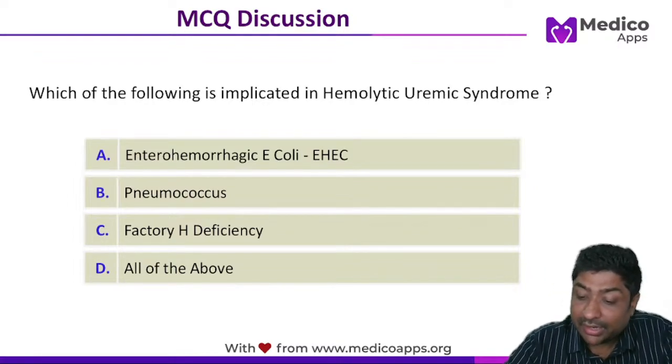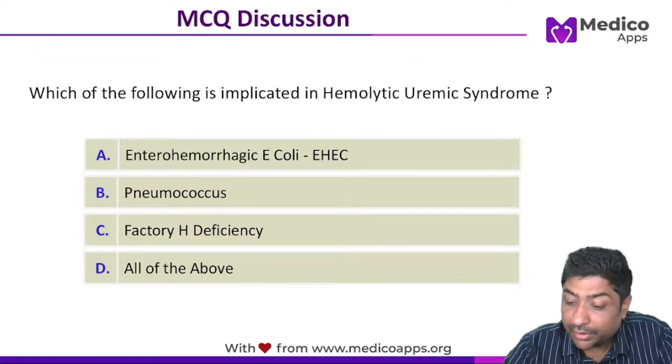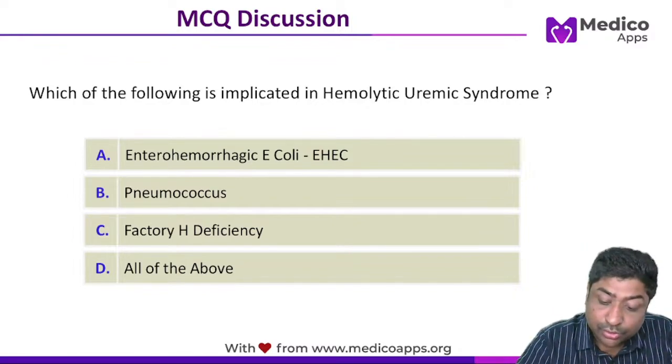Very important from exam point of view. What is the cause of non-thrombocytopenic purpura? Can anyone write in the comment if you know the answer?